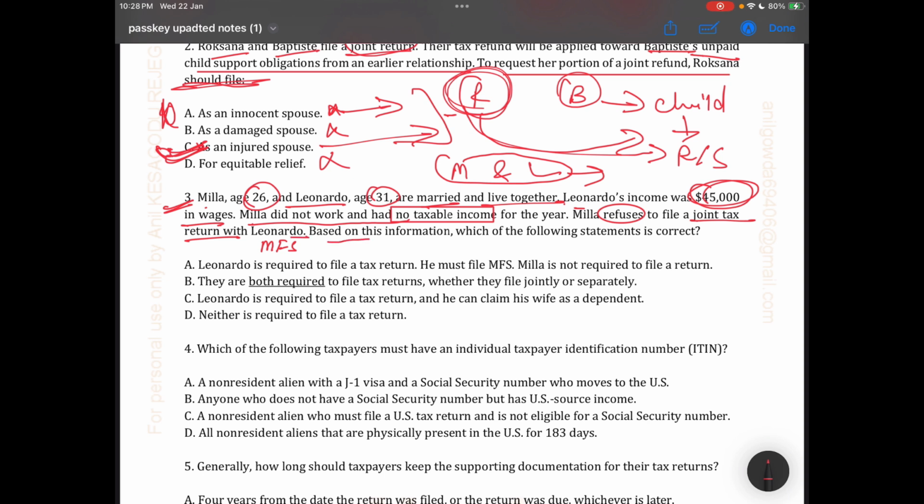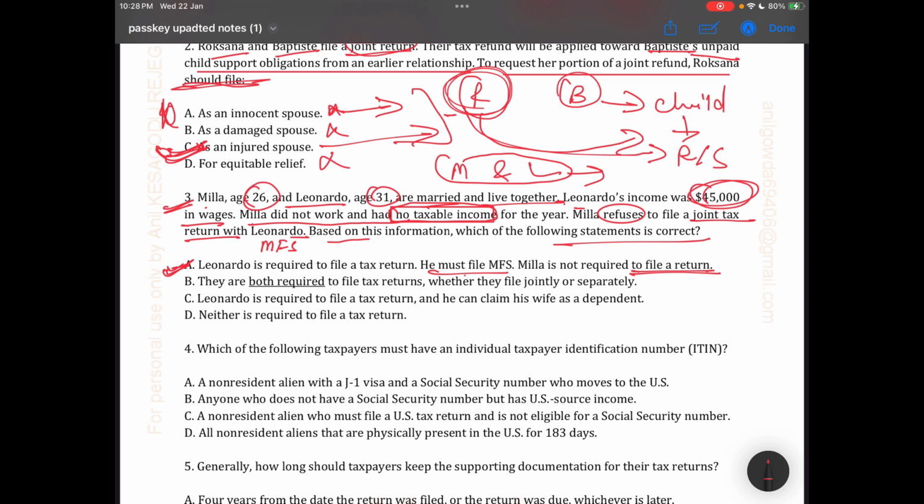Based on the above information, which of the following statements is correct? Leonardo is required to file the return. Yes, it's correct. He must file MFS. Mila is not required to file it. Correct, because she has no taxable income. So up to here, the correct answer is A.